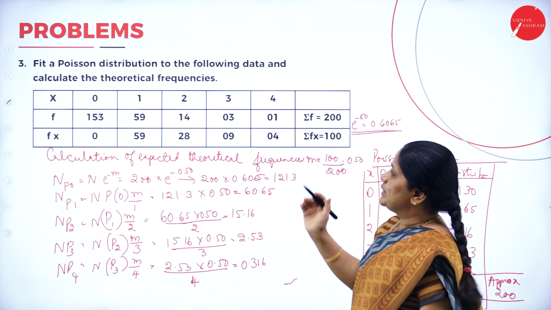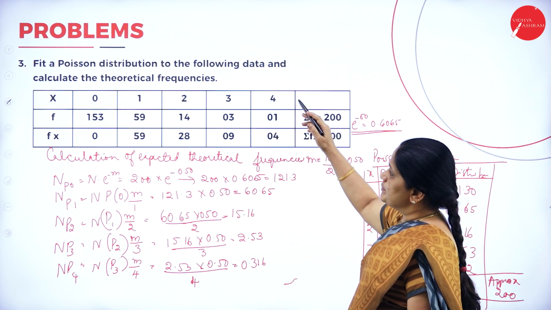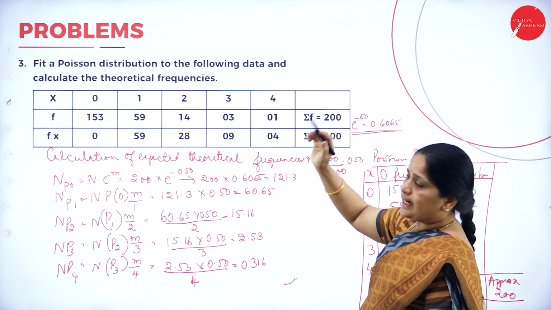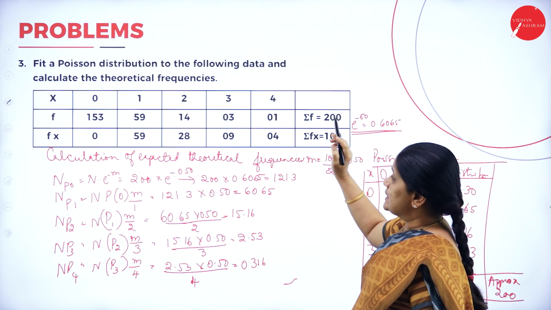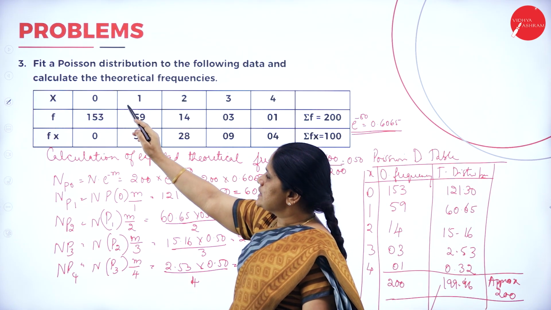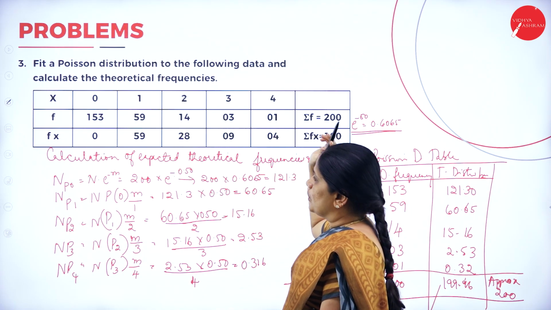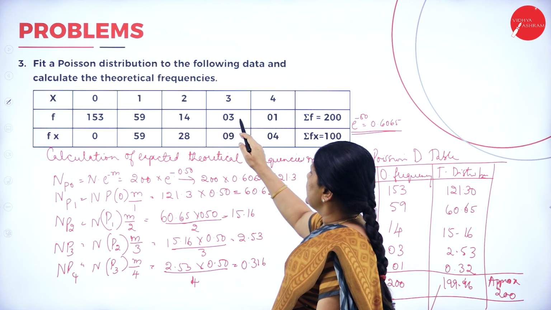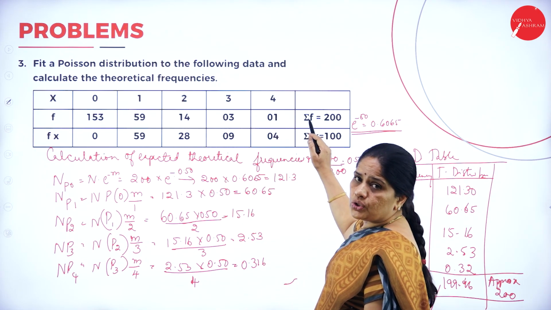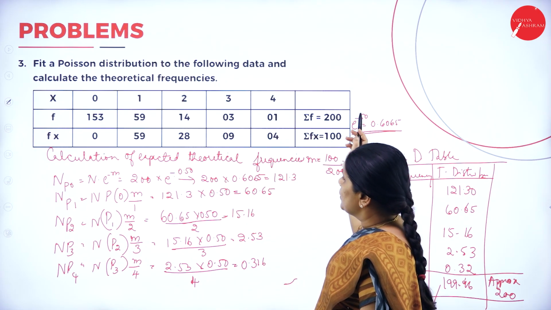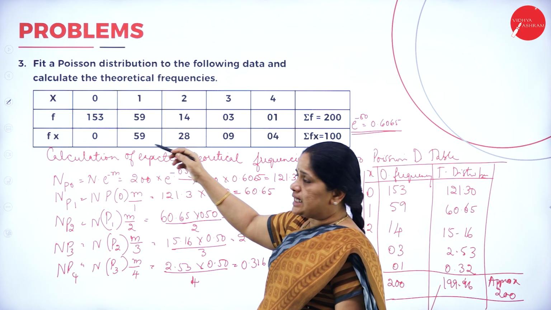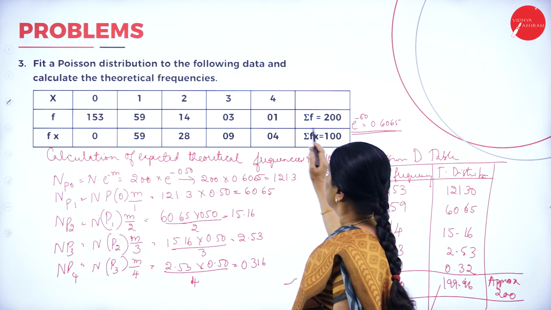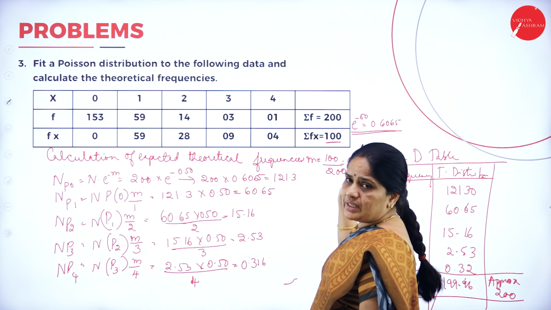Now we have a problem here. Fit a Poisson distribution to the following data and calculate the theoretical frequencies. So x equals 0, 1, 2, 3, 4 and the frequency is 153, 59, 14, 3 and 1. So total frequency equals 200. Now f of x, that is frequency into x, will be equal to fx equals 100.